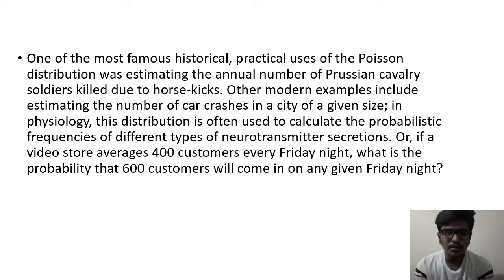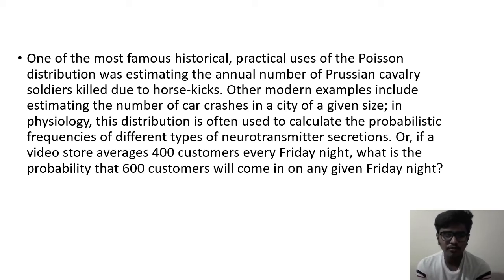One of the most famous historical practical uses of the Poisson distribution was estimating the annual number of Persian cavalry soldiers killed due to horse kicks. Other modern examples include estimating the number of car crashes in a city of a given size, and in physiology, this distribution is often used to calculate the probabilistic frequencies of different types of neurotransmitter secretions.